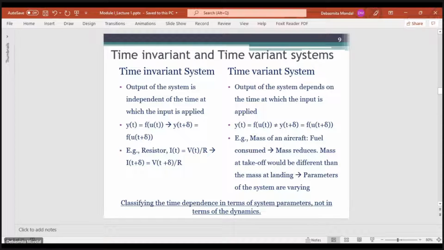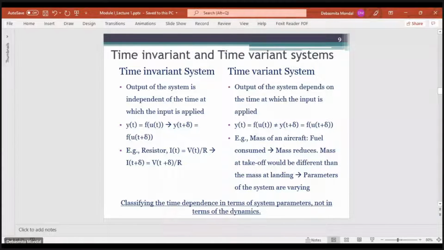After applying it at 11:30 a.m., we get some kind of current output. Now at 11:40 a.m., let us say we again apply the same input. If my system gives the same output as the previous one, then we say that the system is time invariant. That means time invariance means that the system output is independent of the time at which the input was applied.